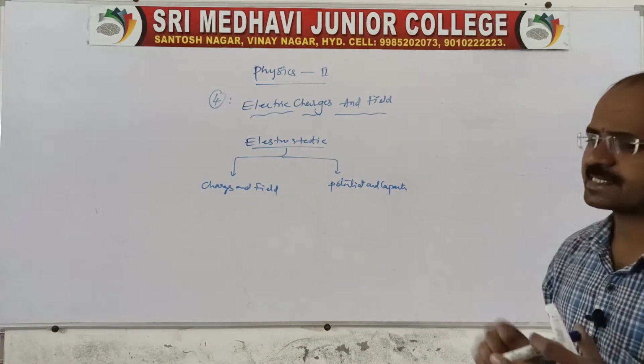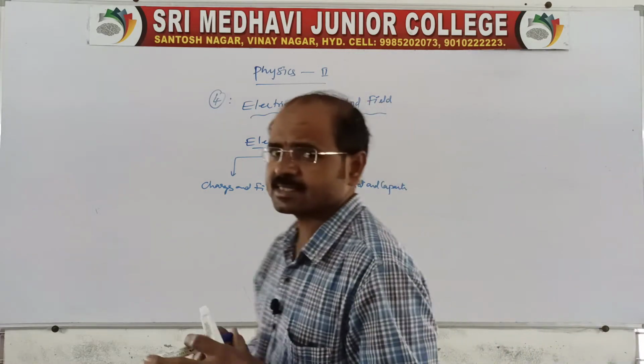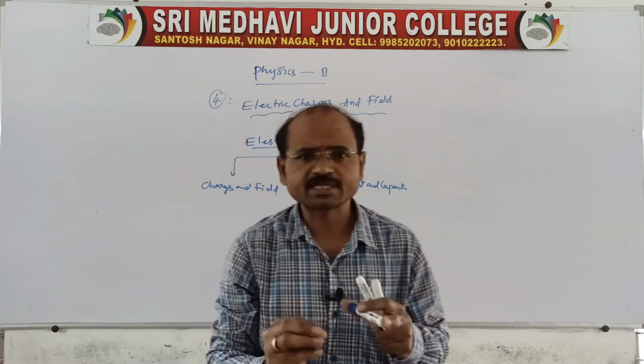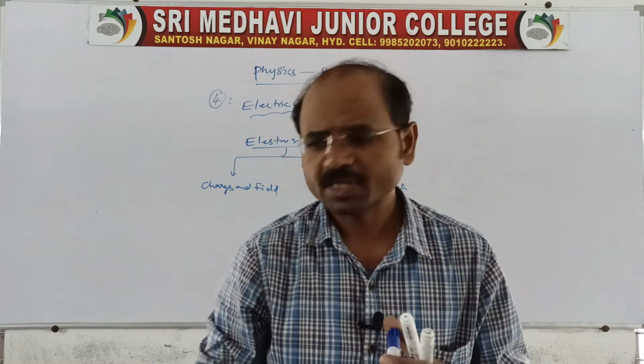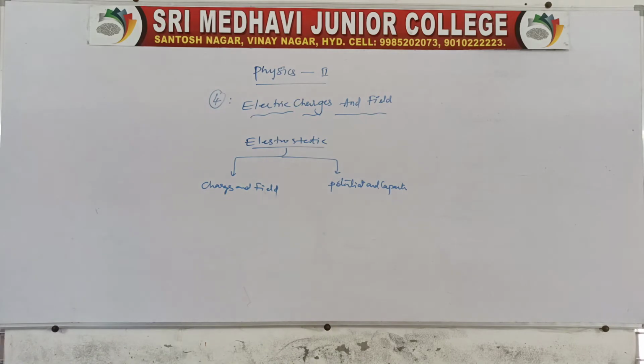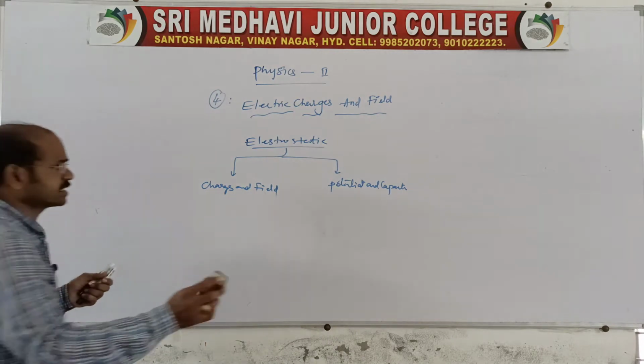Sir, what is meant by static? Static means charges are at rest, anything that cannot move.